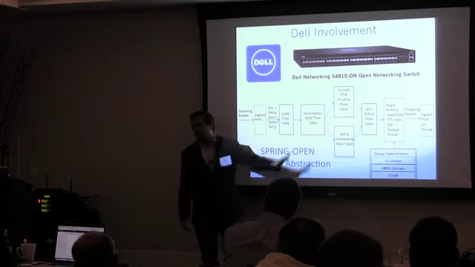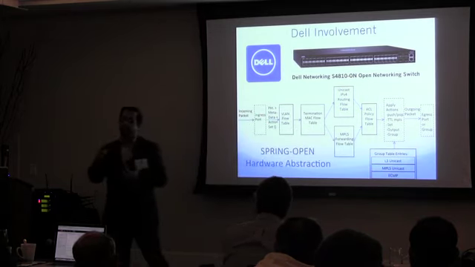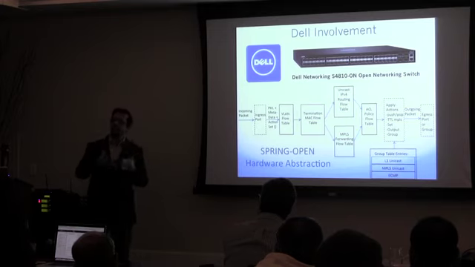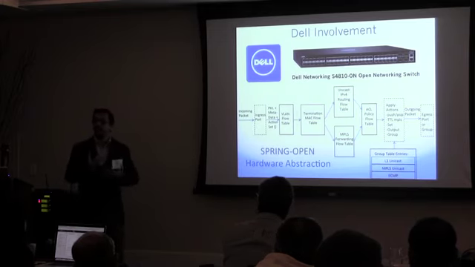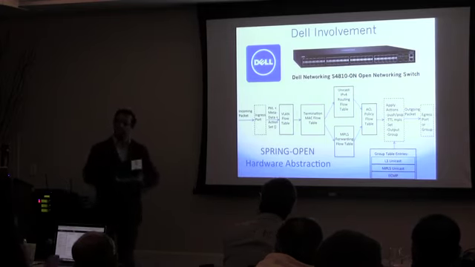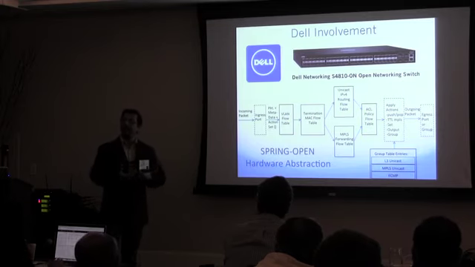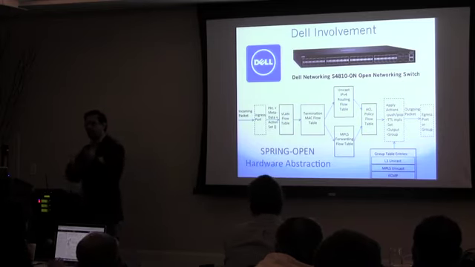Think of this pipeline as a contract between the controller and the switch. So it's a contract that they sign that says that, hey, as a controller, I'm going to program these tables, and the switch, when it gets those commands, it knows exactly what to do because they have signed this contract between them.